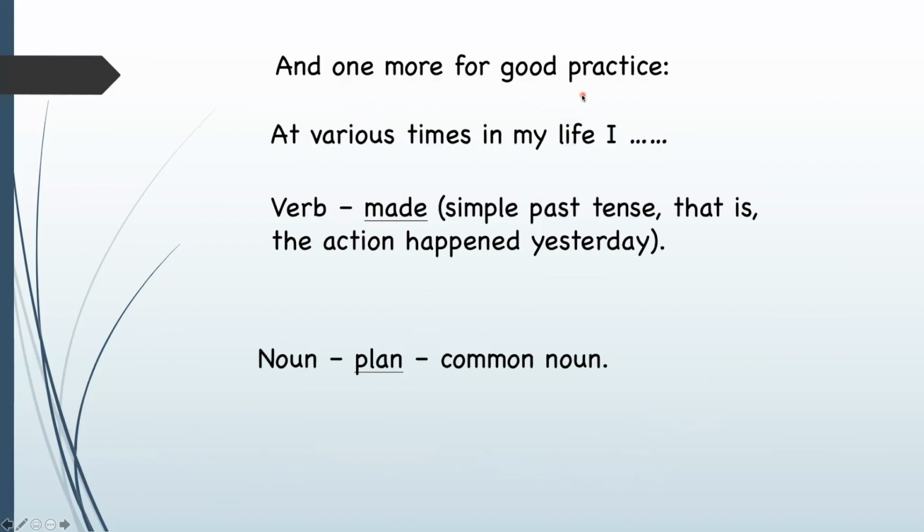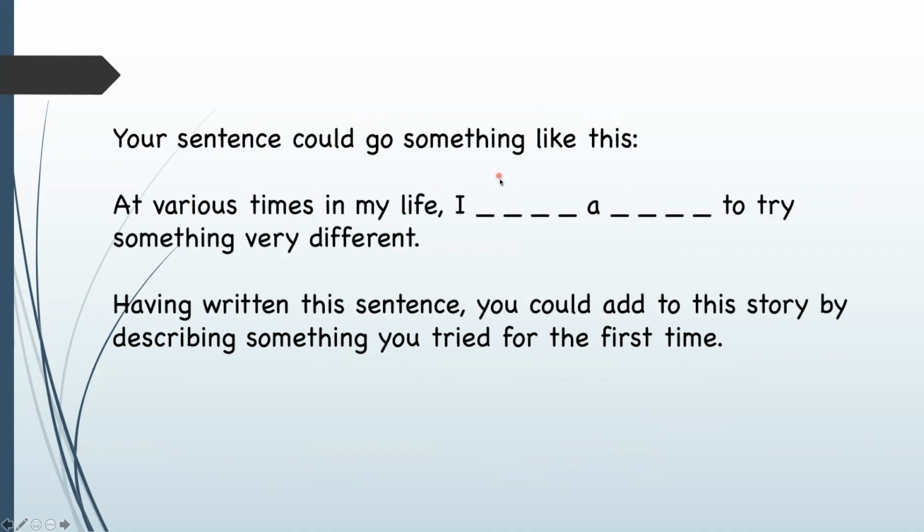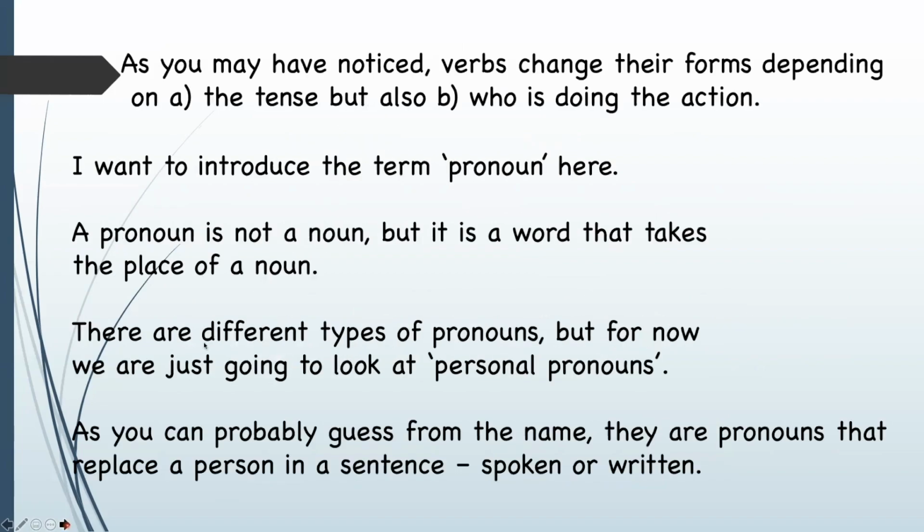And one more for good practice. At various times in my life, I made. Plan is the common noun. Your sentence could go like this: At various times in my life, I made a plan to try something very different. And again, you could add to this story in your own words.